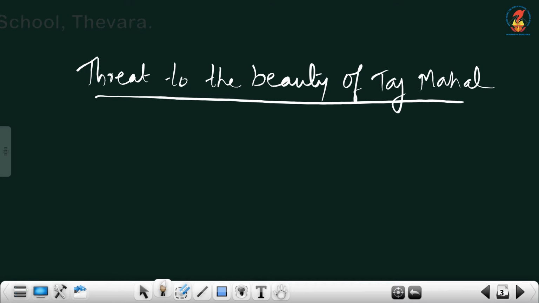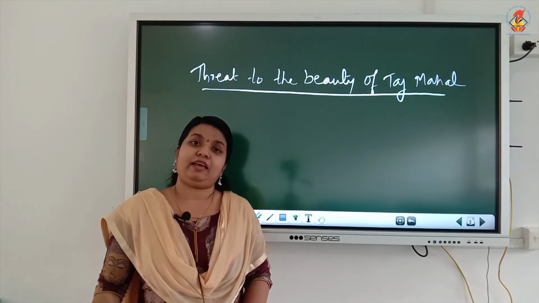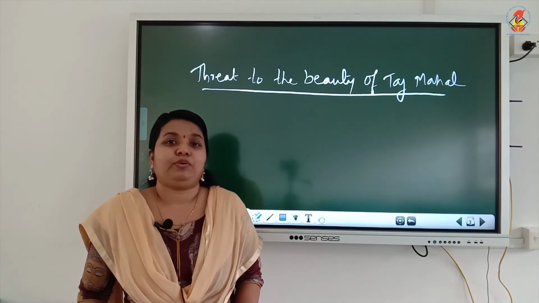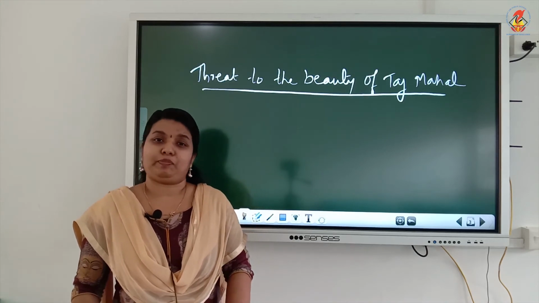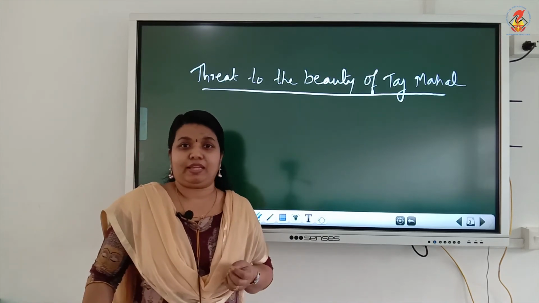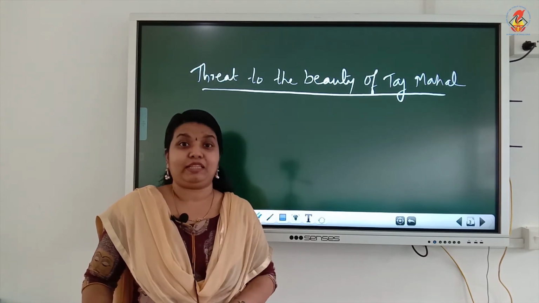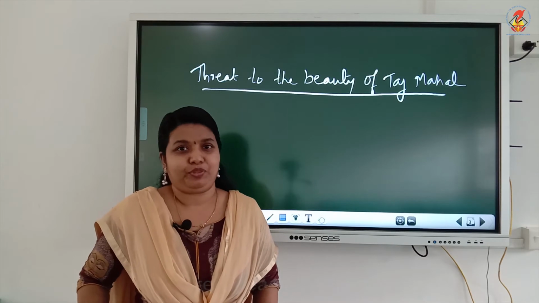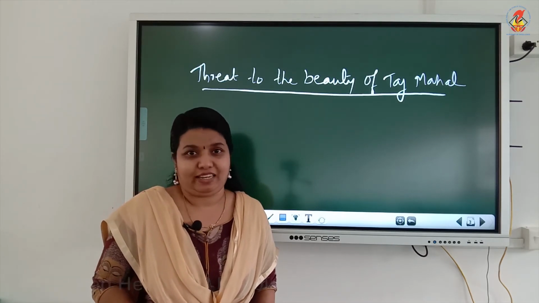So, where is Taj Mahal located? On the banks of the river Yamuna in Agra. Agra, as you know, is an industrial area. There are a lot of industries like rubber processing industries, chemical industries, then automobile industries, and especially the Mathura oil refinery. So, Taj Mahal is located in an industrial area.